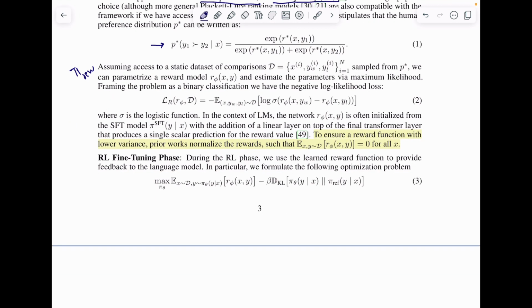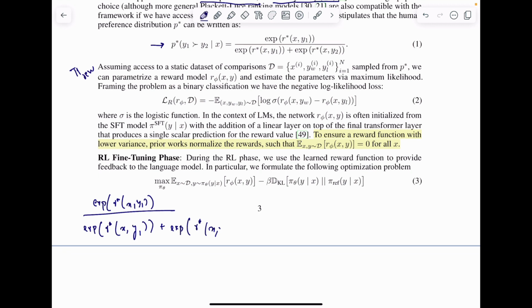So what do we have here? We have exponential of r star (x, y1) divided by exponential of r star (x, y1) plus exponential of r star (x, y2).